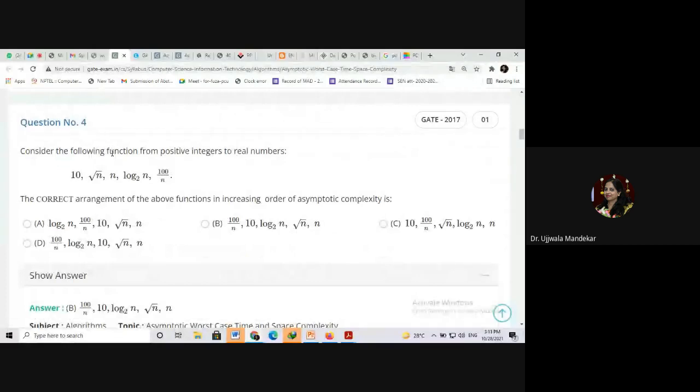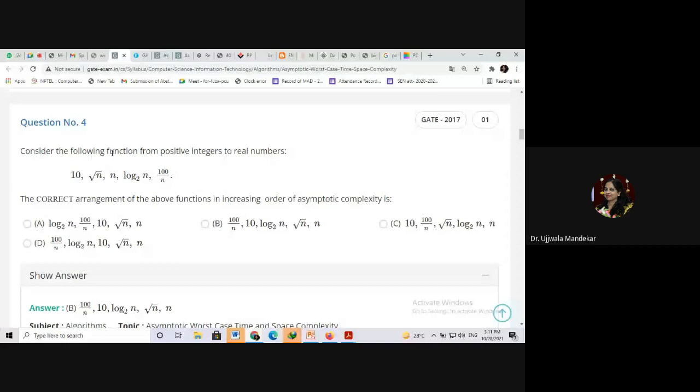Consider the following: root n, log n to the base 2, and 100 divided by n. The correct arrangement of the above functions in the increasing order of asymptotic complexity is asked. 10 is constant. After that there is root n. After that there is n. After that there is log n to the base 2. And last one is 100 divided by n.